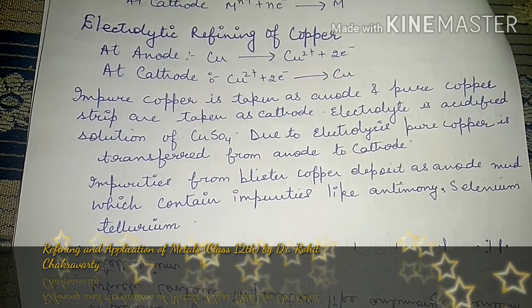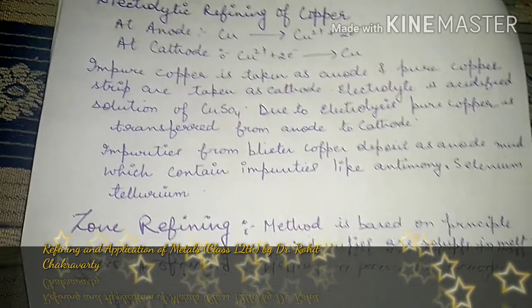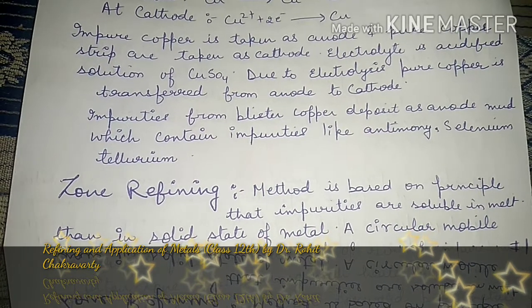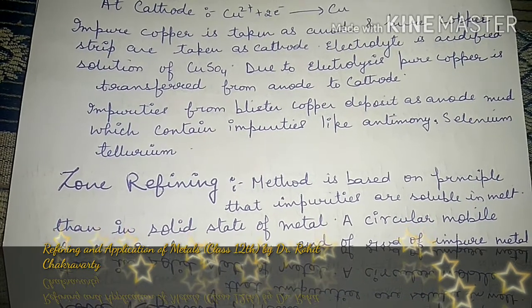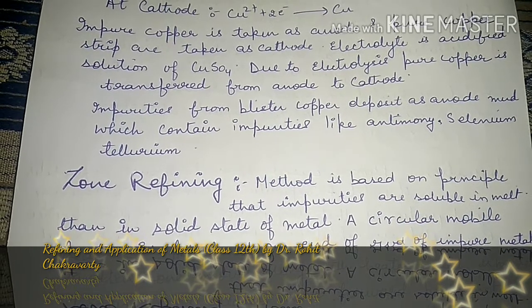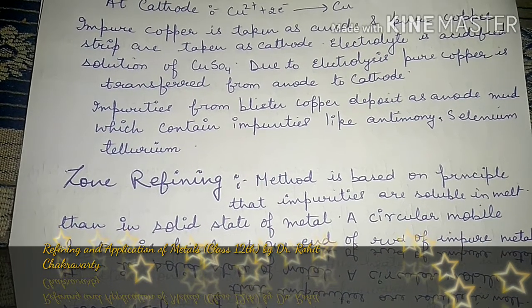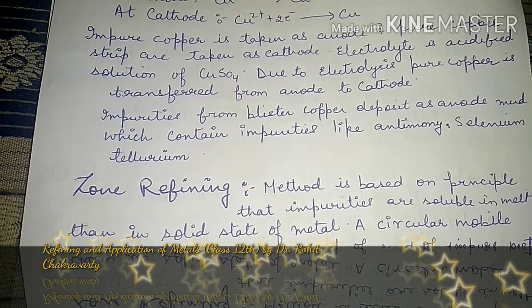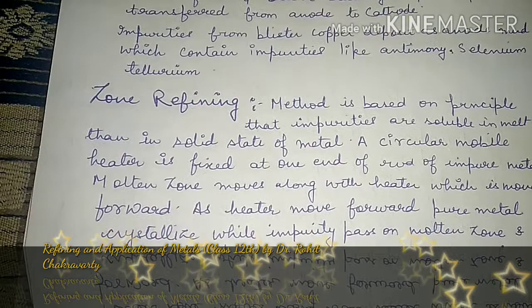Due to electrolysis, pure copper is transferred from anode to cathode. Impurities from blister copper get deposited at the anode as mud, which contains impurities like antimony, selenium and tellurium. So on the anode there will be a deposition of impurities like antimony, selenium, tellurium. However, at the cathode we get the pure metal. Now the next process, very important: zone refining.